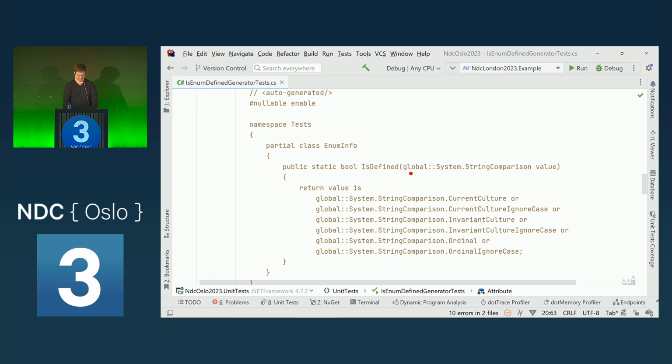and return this condition to see whether it is any of these string comparison constants. Now what we do here is we always refer to the global identifier, to the global namespace alias. This is because what if the user defines their own System.StringComparison? Then the source generator could create code that has an ambiguity, and then it wouldn't compile. We must be very careful that our source generator creates code that is compilable.